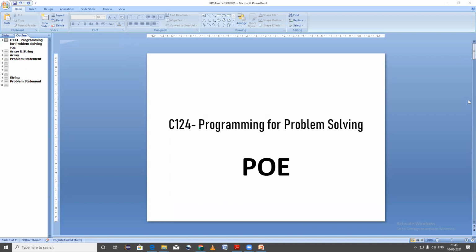Okay. So I have one more question for this. If I wish to print character type of values, which format specifier is used? %c. Okay, good.